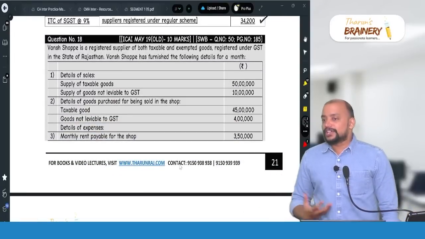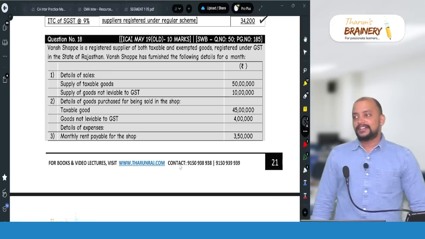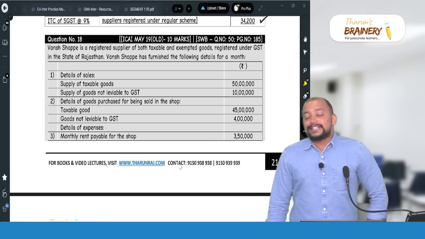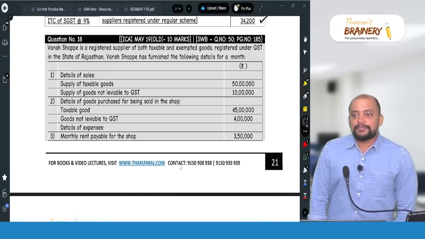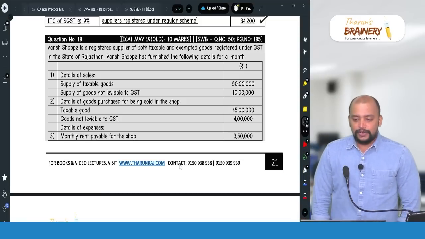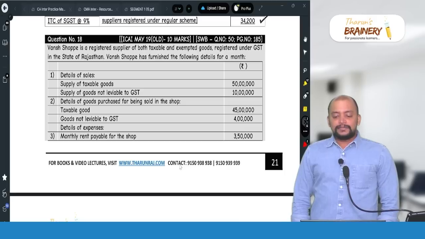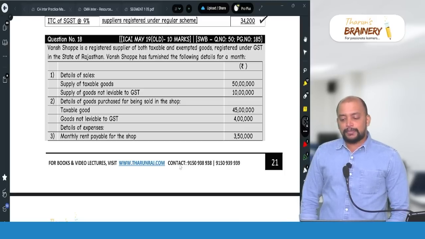But if they ask net liability, so it's a very good question. I did not create this question, it is from the November 18 RTP. I say RTP, and thereafter they did not test this question anytime. So it is long overdue. Question number 18, which is on page number 185.